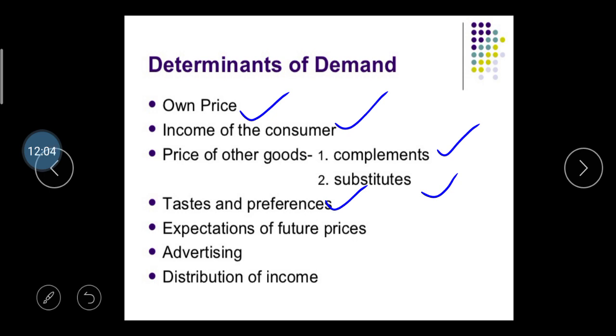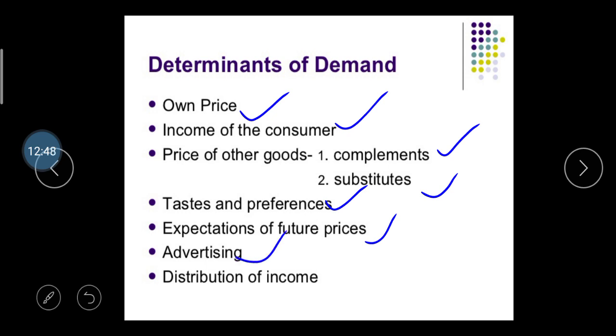Okay, then after, expectation of the future price means what? If the customer expects that the product's price may decrease in the future, then now he or she will not demand this product. Take the example, nowadays the gold, right? If the customer has the expectation that in the nearby future gold's price may be higher, then the person can demand more of this product nowadays. And if they expect that in the nearby future gold's rate may be lesser, then they will not demand it nowadays. So expectation of the future price can directly affect the demand.